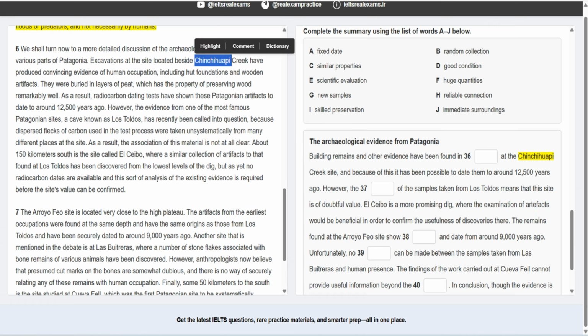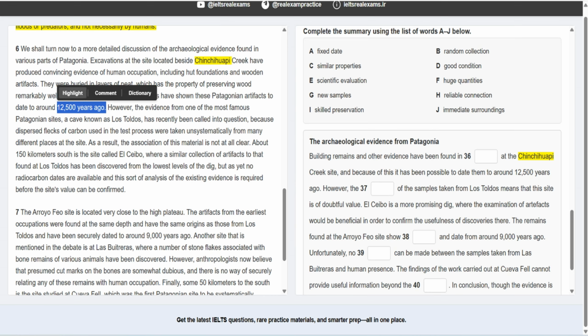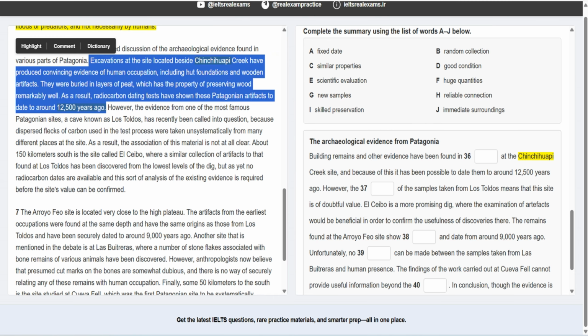Chichinhuapi. This Chichinhuapi is mentioned here. It says building remains and other evidence have been found at this site, and because of this, it has been possible to date them to around 12,500 years ago. This number was mentioned here, so probably we should continue reading up to this part.